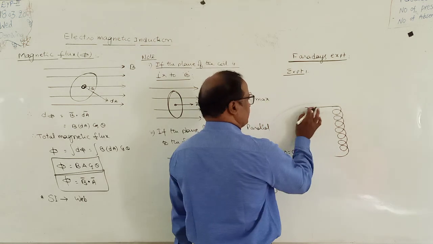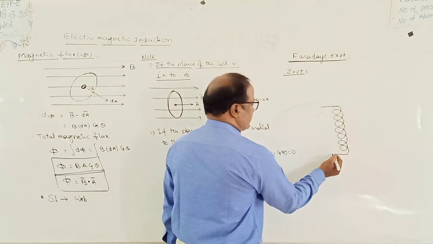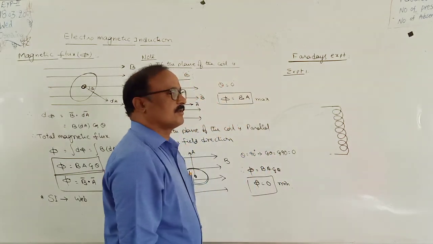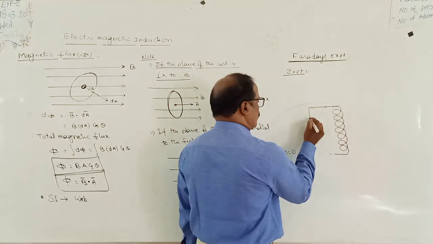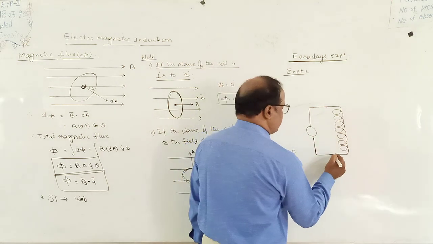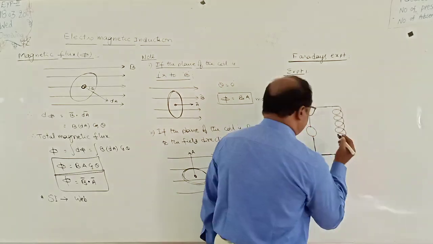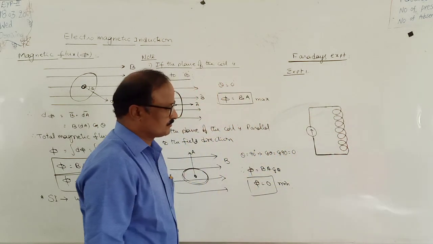These are the two ends of the circular coil. Let one end of the circular coil be connected to a galvanometer and the other end be connected to the next terminal of the galvanometer. This is the galvanometer.